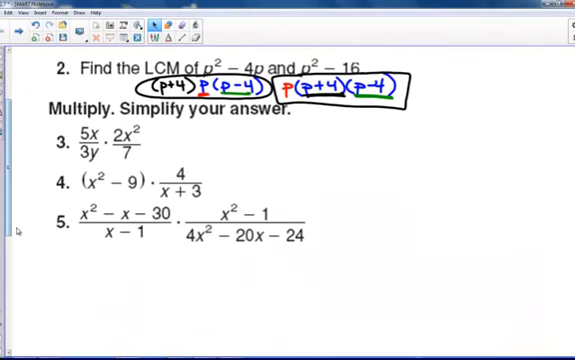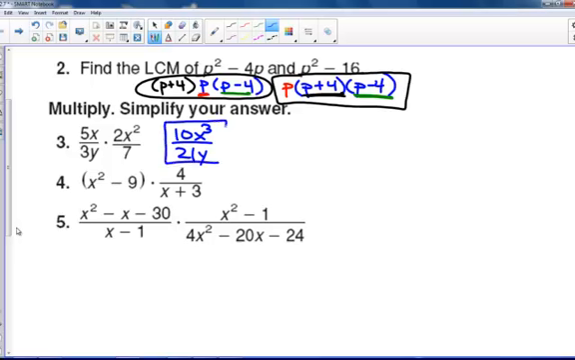All right, just a review of simplifying. In this first problem, there's no plus or minuses, so nothing is linked. Anything on top cancels with anything on the bottom. So I'm going to go ahead and put the whole numerator together. That's 10x cubed, and the whole denominator is 21y. Nothing cancels, so that is our answer.